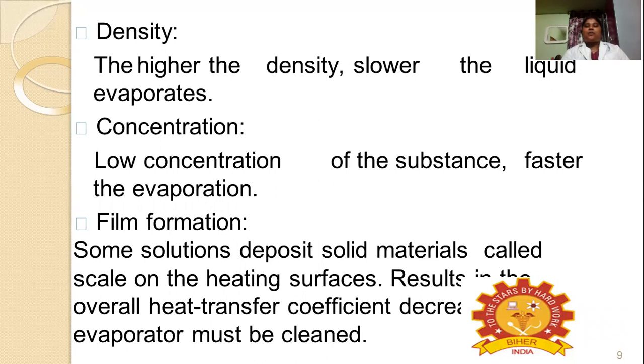Then concentration. The lower the concentration, the faster the evaporation will be. If the concentration is higher, the evaporation will be lower. Why? Because if the concentration is more, more solute will be there. Then intermolecular bonds and all will be more in the substance, so evaporation will not happen easily. So that's why the lower the concentration of the substance, the faster the evaporation; the higher the concentration of the substance, the lower the evaporation rate. And then film formation.